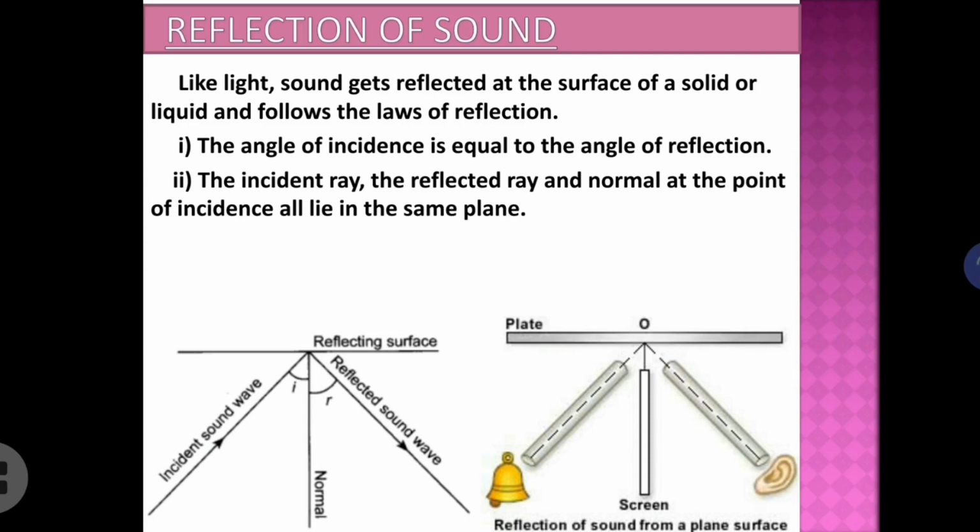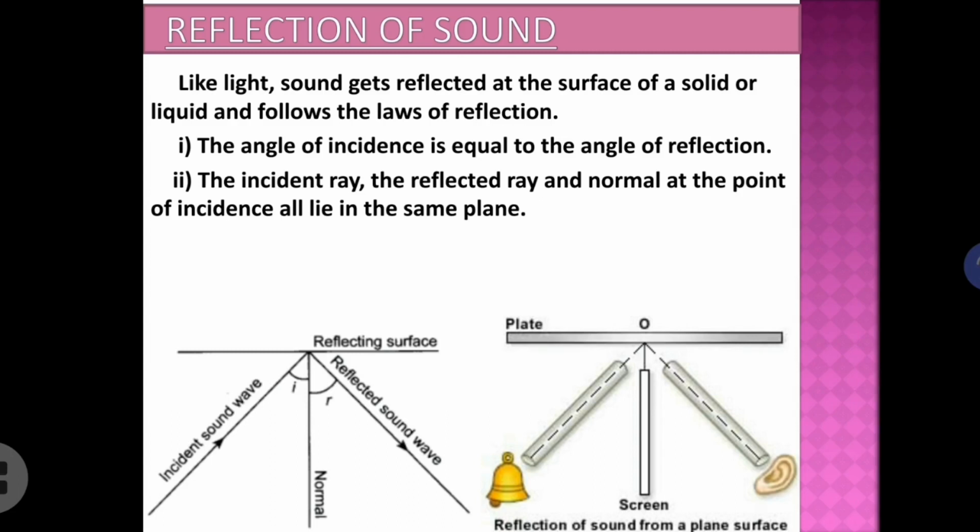Just keep the two pipes near a wall, and at one end of the first tube you have to keep any source of sound. You can have a small alarm clock, or any vibrating mobile phone, something like that. And through the second tube you try to listen to that small feeble sound. It is very interesting that the sound of the source will be very clear, or more intense, when you are keeping the second pipe at an angle of reflection which is equal to the angle of incidence.